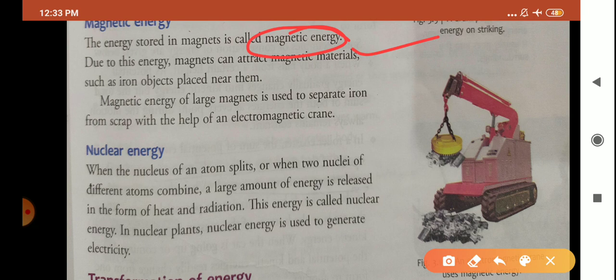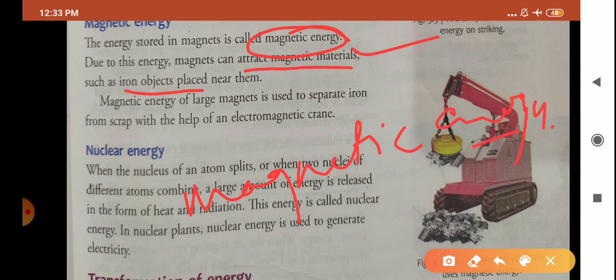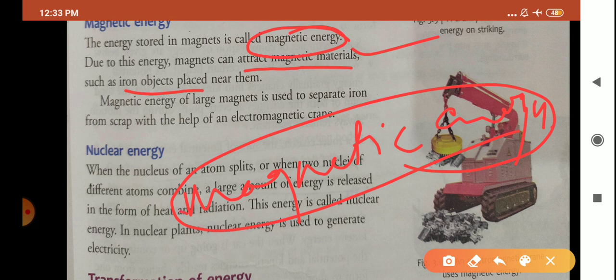And due to this energy, magnets can attract magnetic materials such as iron objects placed near them. Magnets के पास कौन सी energy होती है? Magnetic energy. And due to this energy, children, they can attract which materials?